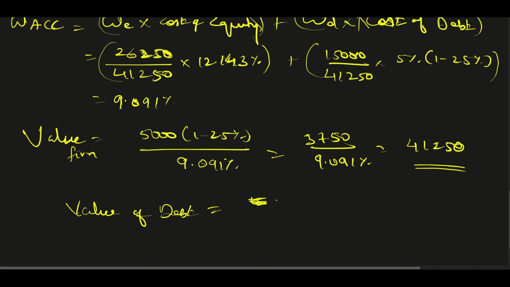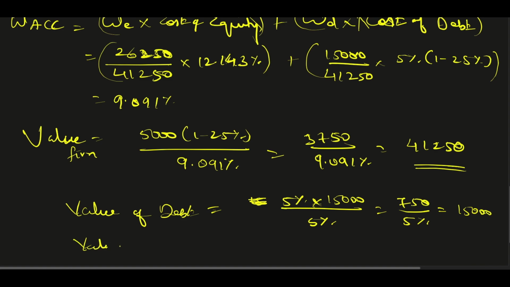So it will be 5% of 15,000 divided by its cost, which is 5%. So that is 750 by 5%, which is equal to 15,000, and value of equity is equal to